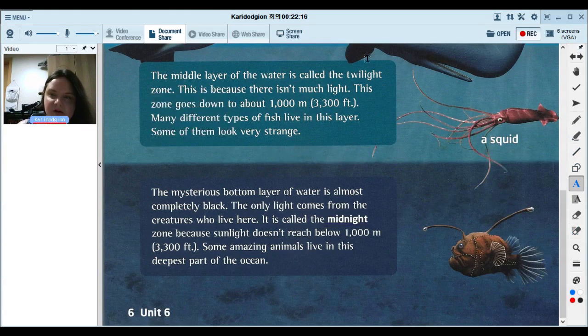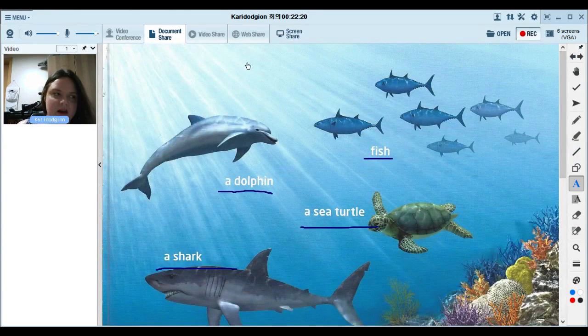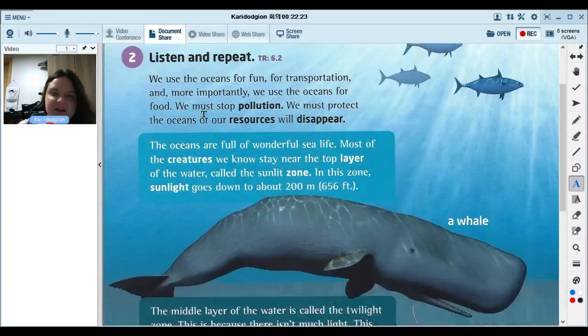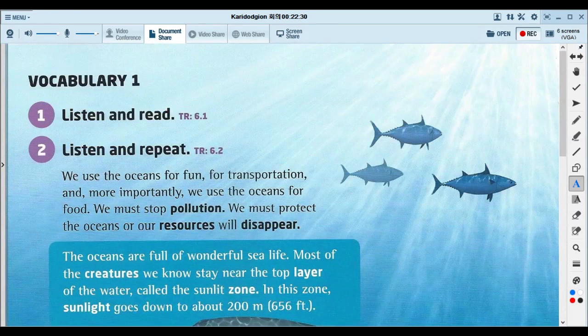All right, so we went over some vocabulary words. We're going to listen first, and then we can read about the different layers of the ocean. All right, so we're just going to listen first. Page number 6, track number 1.